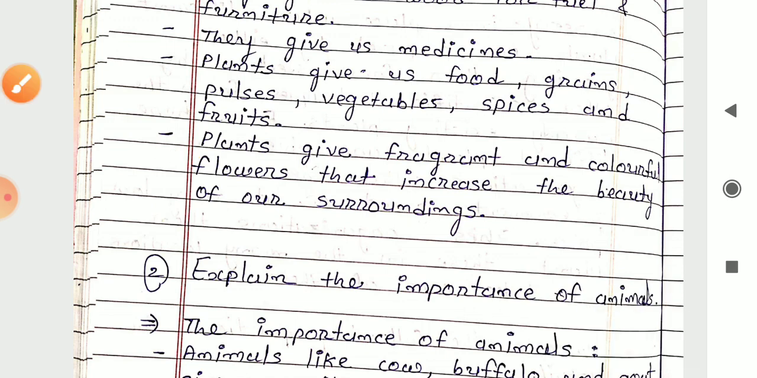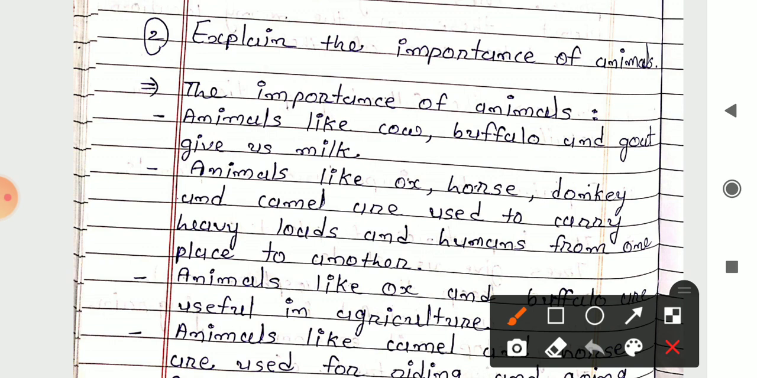Next question is, explain the importance of animals. What is the importance of animals? So the importance of animals, the first one in that is animals like cow, buffalo and goat give us milk. This kind of animals give us milk, so this is how they are helpful to us.